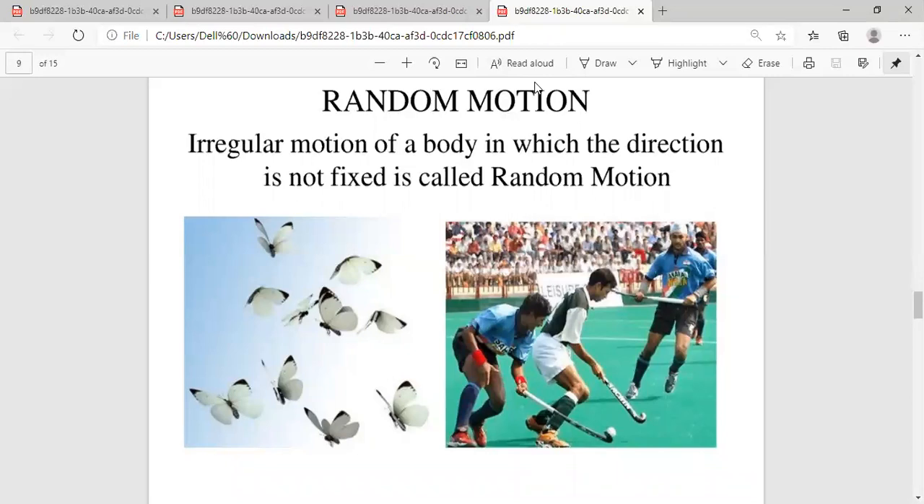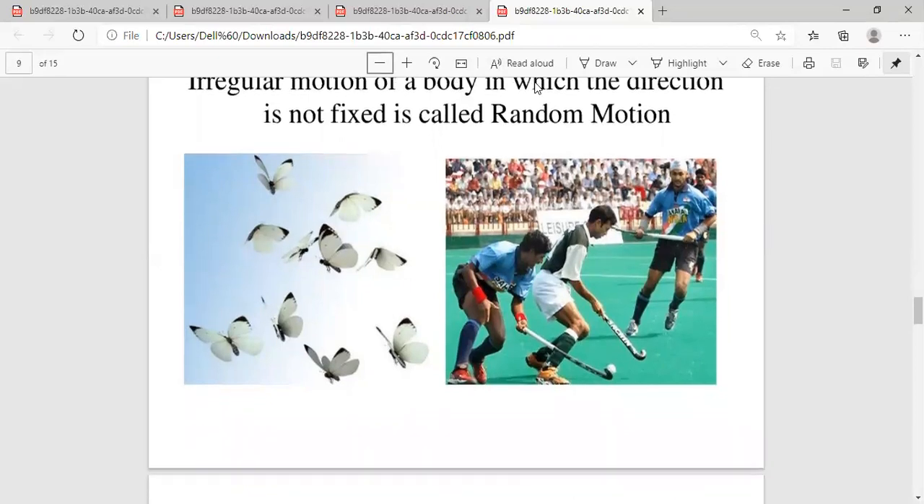In the same way, when the hockey players are playing, the ball can move in any direction. It's not fixed; there is not a particular direction in which the ball is moving. So this type of motion is known as random motion, meaning irregular motion. The object may go in any direction. So this is the random motion.